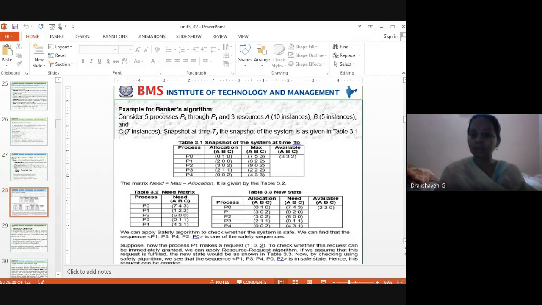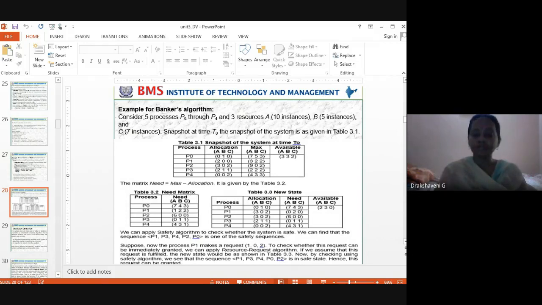What are the resources? CPU, printer, books. These are three resources. Clear about this? Consider five processes. Five processes means each one of you. Sunil is one process, Mithili is one process, Chaitra is one process, Bhavisha is one process, and one more person is one more process. That is what is called five processes.